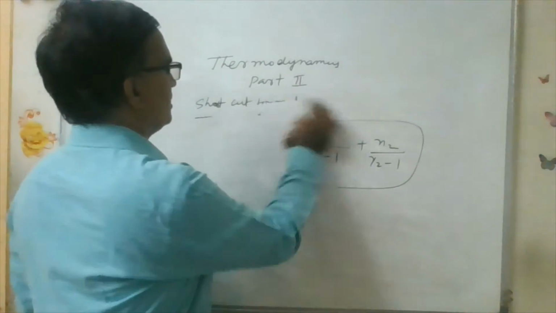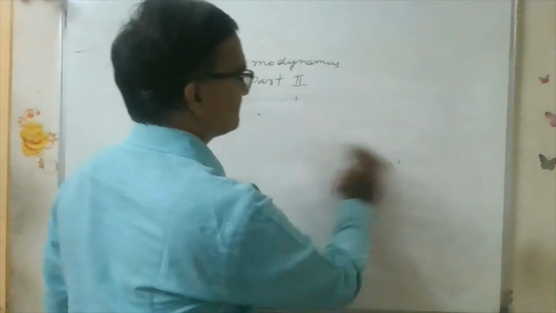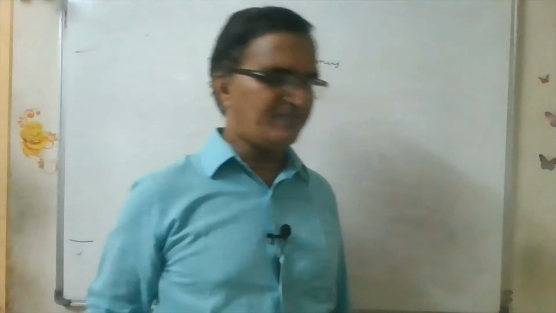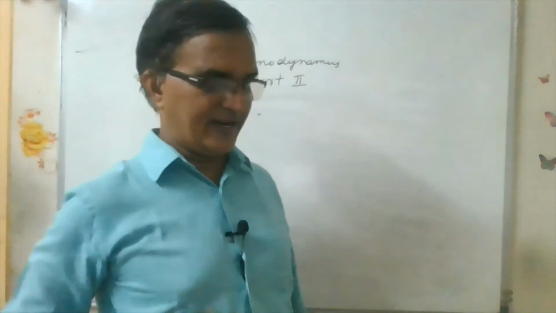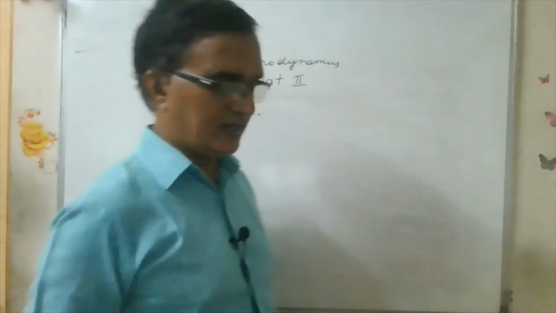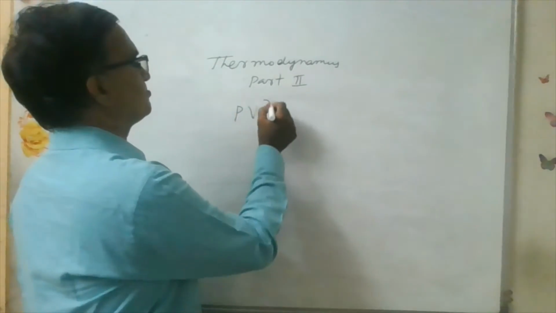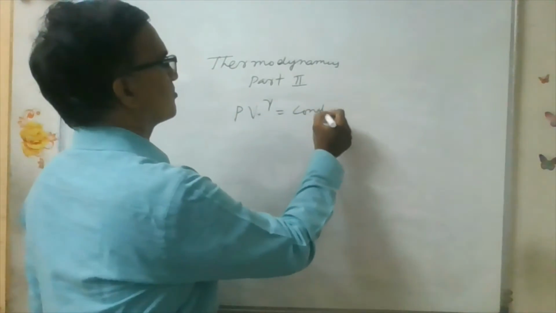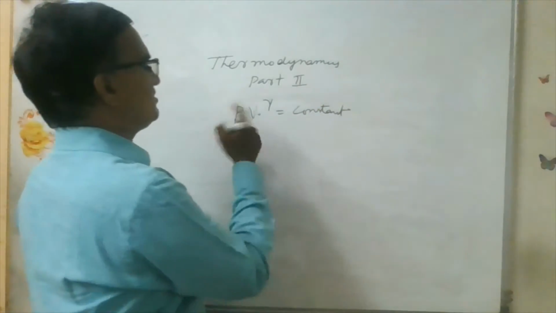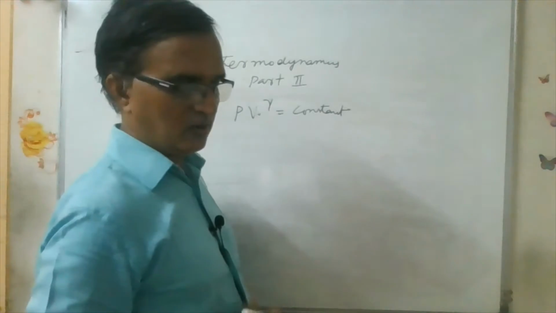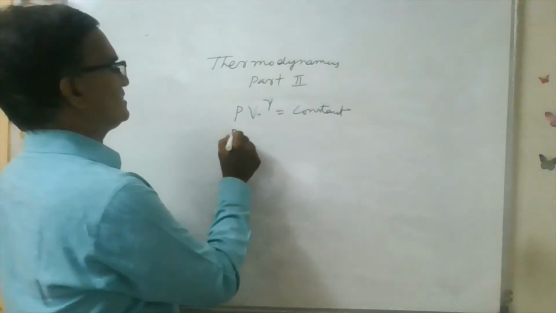Okay. Now next we have the equations in terms of PV to the power of gamma, the adiabatic equations. Regarding PV to the power of gamma is constant first, you have the relations between PV, PT, VT. Now, adiabatic relations: PV is equal to nRT.